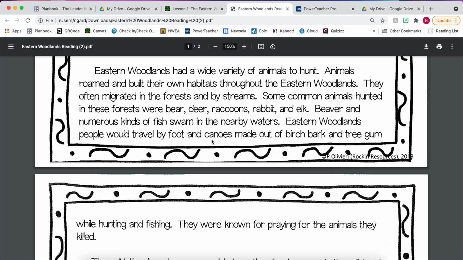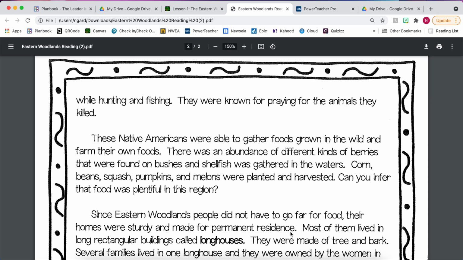They would hold several people, but they had those because they had all of the lakes and the rivers and the streams, so that was one way that they traveled. And they were also known for praying for the animals that they killed. So they understood that the animals that were in this area, they were grateful for the fact that they had those animals to hunt and they were able to eat. Then they also understood that the animals were sacrificing themselves for them to be able to eat. So they prayed and thanked those animals for providing that food.